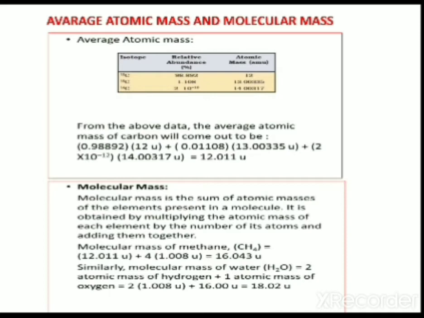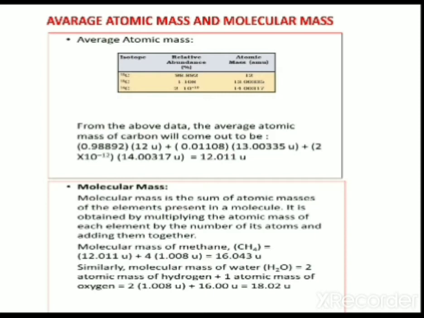From the above data, how do we calculate the average atomic mass of carbon? First, write the relative abundance of carbon-12 into its atomic mass, plus, for the other isotopes, the relative abundance of carbon-13 into the atomic mass of carbon-13, plus the relative abundance of carbon-14 into the atomic mass of carbon-14.